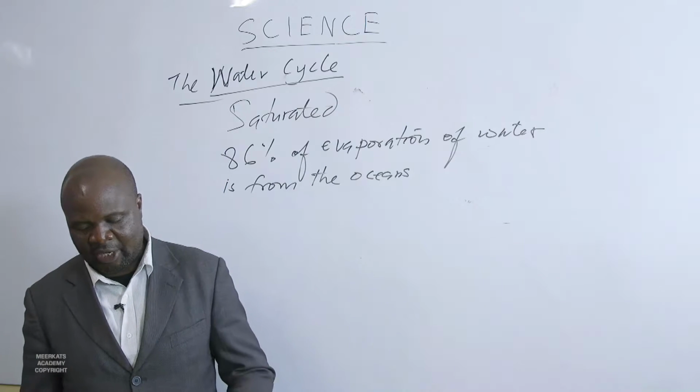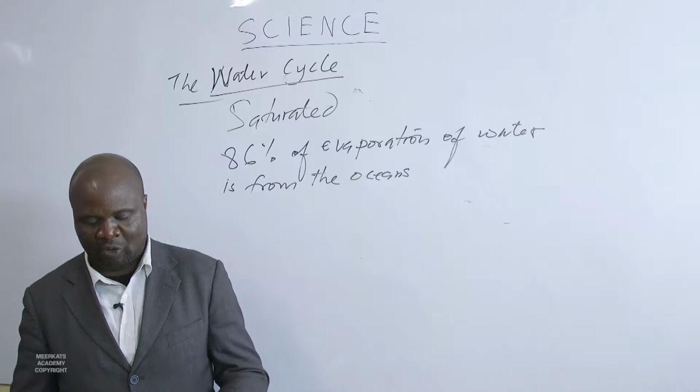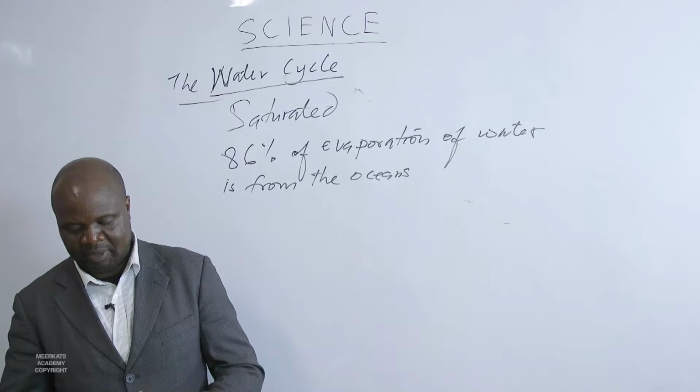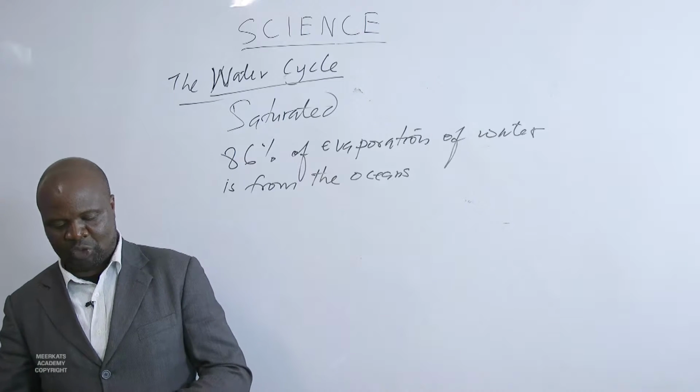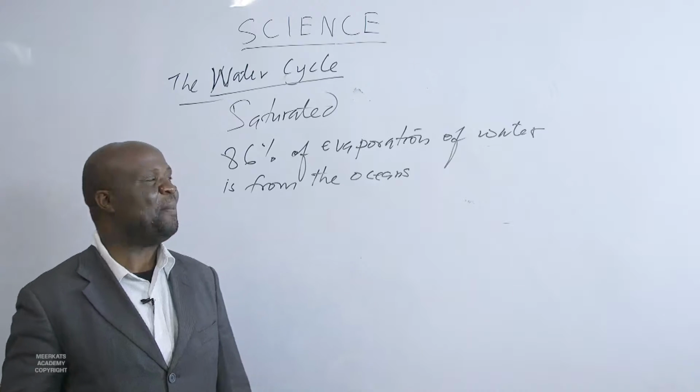Now we are saying when air cools further, the droplets of water combine to form larger, heavier droplets which fall back on Earth as precipitation.